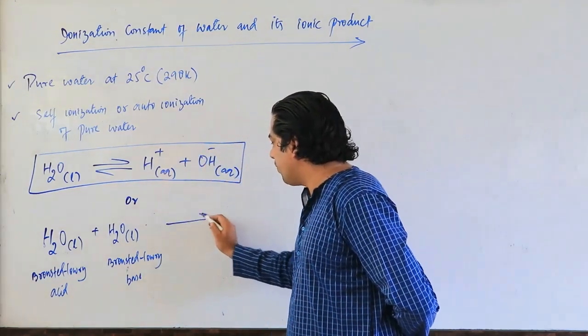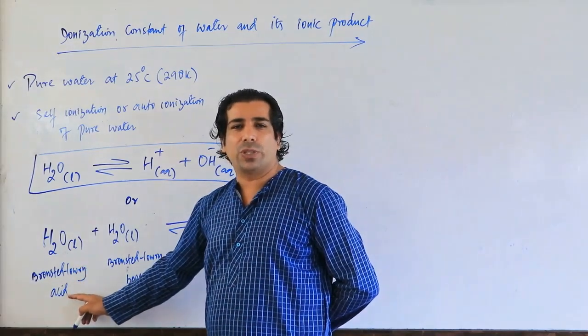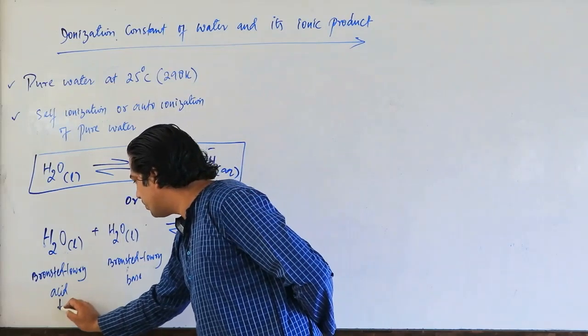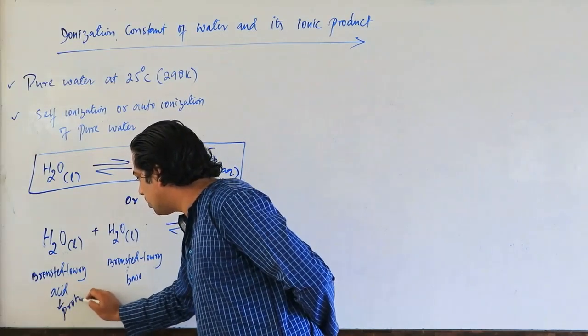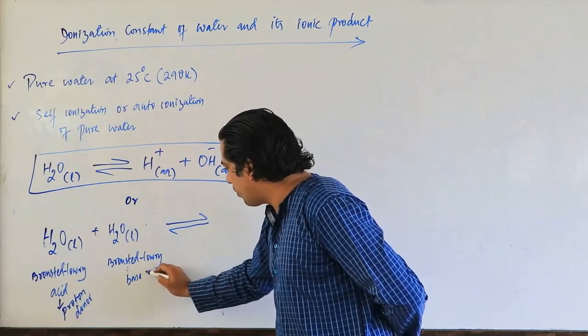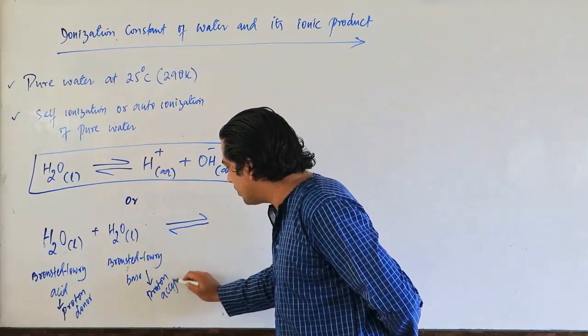And you know, my dear friends, what is the role of a Bronsted-Lowry acid? It's a proton donor. So remember, this guy is our proton donor. And the Bronsted-Lowry base will be a proton acceptor.